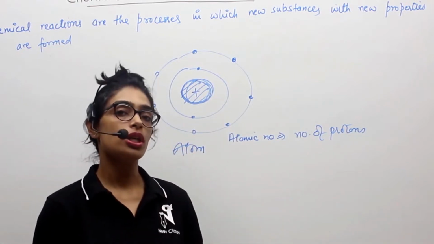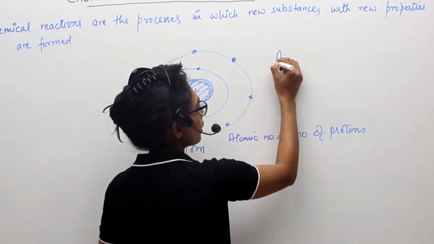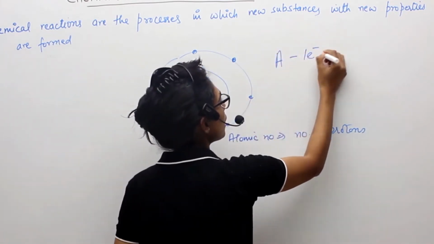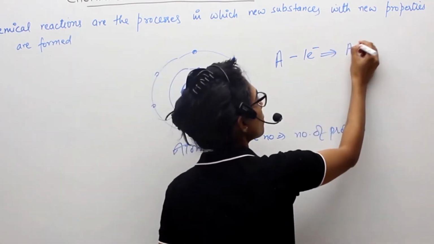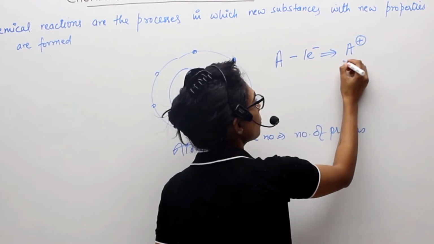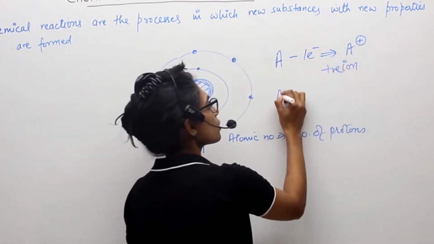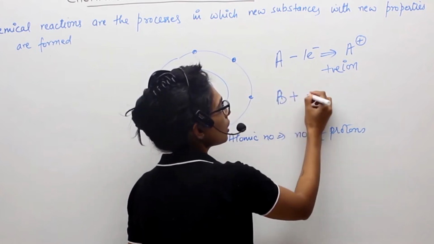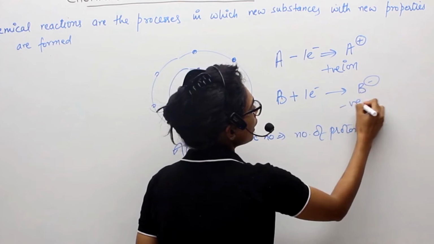If an electron change happens, let's say I have atom A, I can pull out an electron, and then it will become positively charged and will be called a positive ion. If I add an electron to another atom, let's say B, it will gain a negative charge and will be called a negative ion.